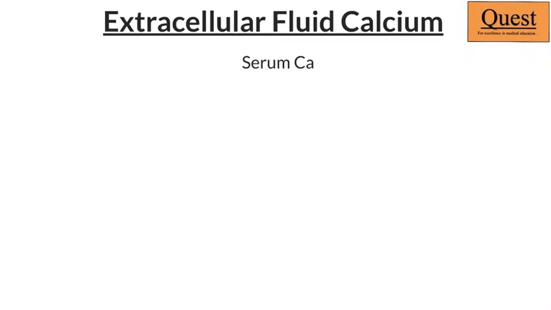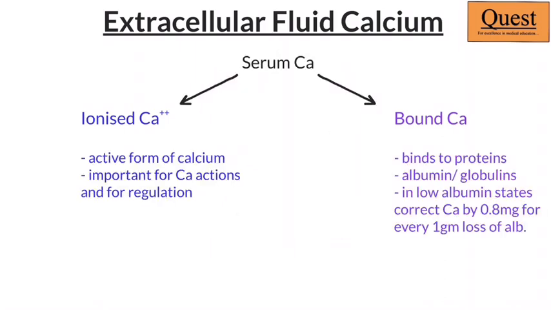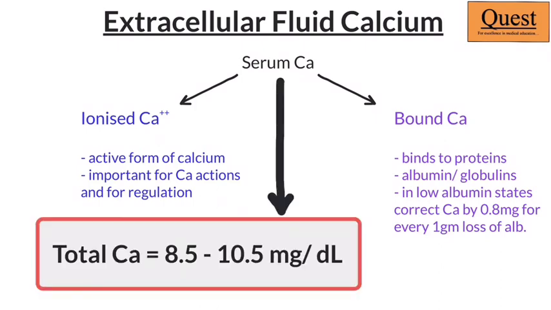The calcium in our serum is of two components, the ionized calcium and the bound calcium, and both of these are present in equal amounts. It is the ionized calcium which is the active form of calcium, and in the regulation of calcium metabolism, this ionized form is very important. The total amount of calcium in our serum would be between 8.5 to 10.5 milligram per deciliter.